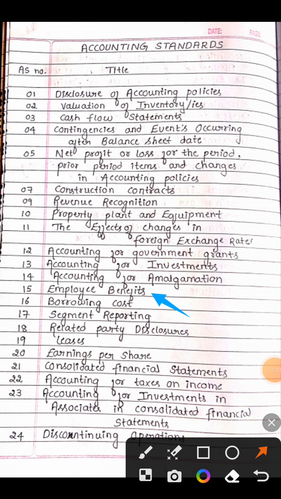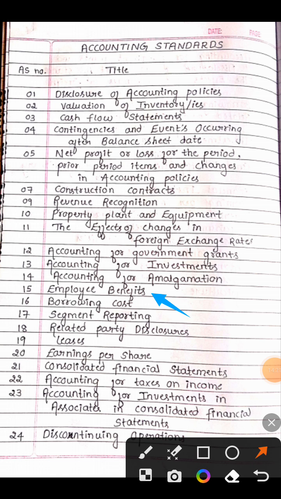AS 15 is employee benefits. The benefits which are given to employees, the accounting treatment for it is shown in AS 15. Correct. AS 15 employee benefit.